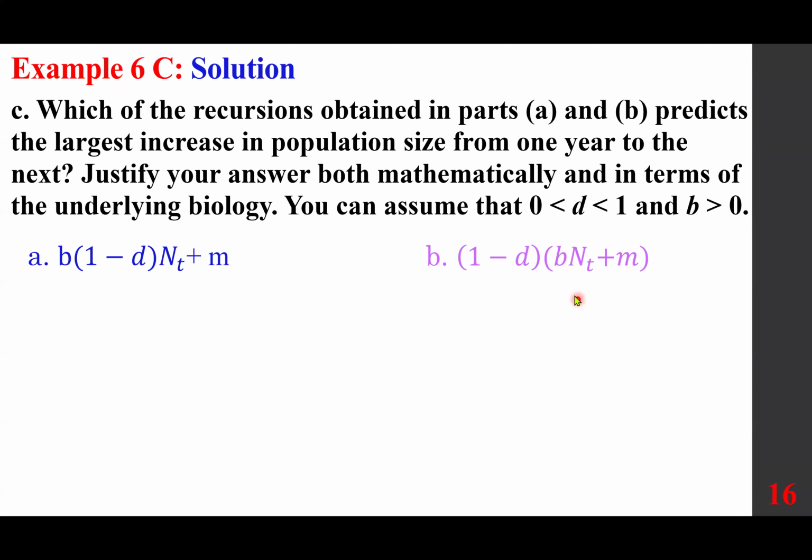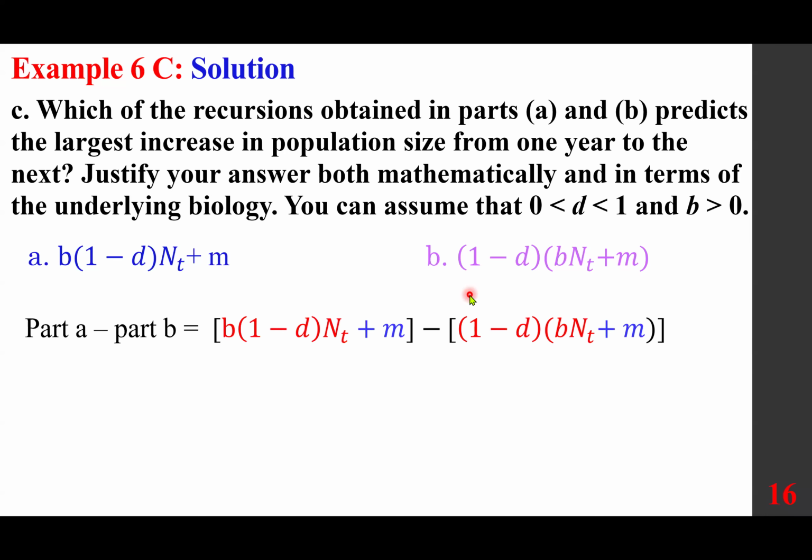As far as biology is concerned, one can argue for each side. As far as math is concerned, you just look at the difference between the two. If part A minus part B is positive, then A gives us more. If it's negative, then B gives us more. So let's do part A minus part B.